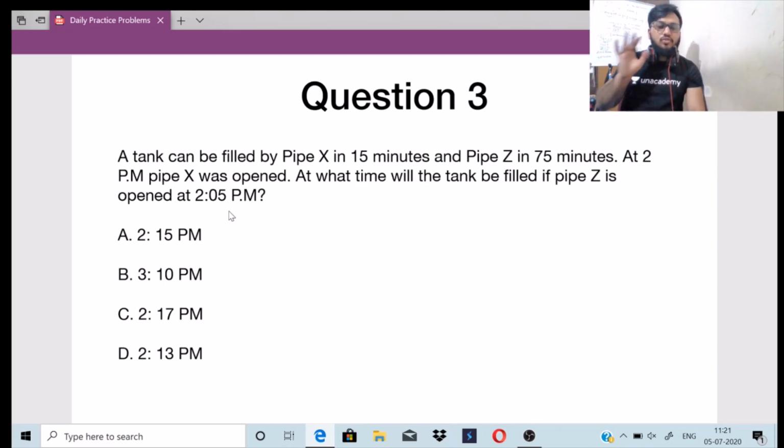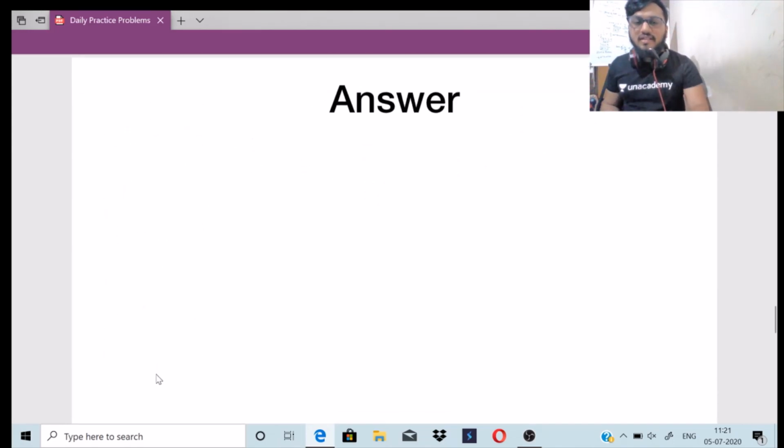Okay, there are two pipes, pipe X and pipe Z. Pipe X can fill up the whole tank in just 15 minutes. Pipe Z can fill up the whole tank in 75 minutes. At 2 p.m., the pipe X was opened. So at what time will the tank be filled if pipe Z is opened after 5 minutes of opening of pipe X? Pipe X is at 2 p.m., so pipe Z will be opened at 2:05 p.m. Here are the four options. Let's move on to the answer here, right?